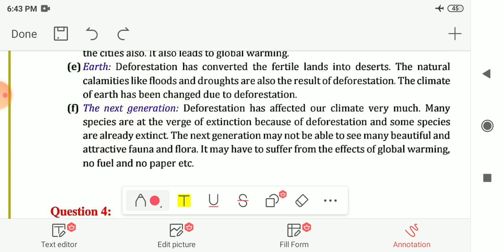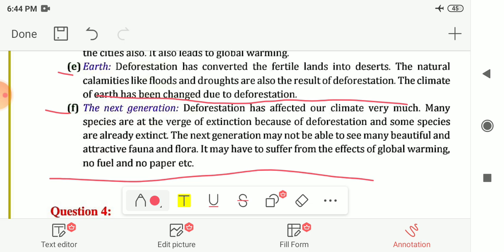Next is earth. So deforestation has converted fertile lands into desert, and natural calamities like floods and droughts are also the result of deforestation. The climate of earth has been changed due to deforestation.